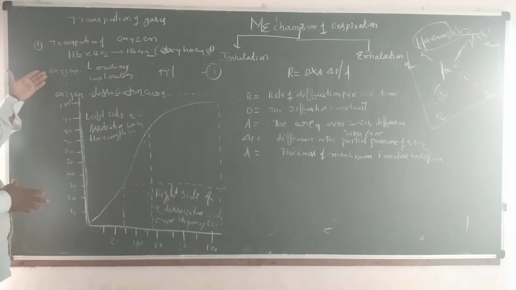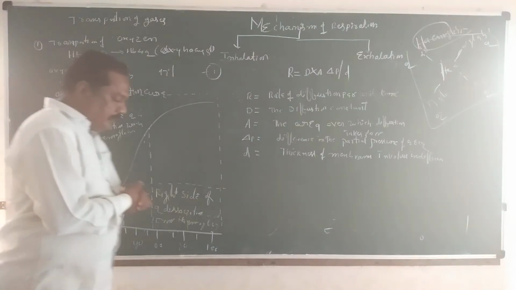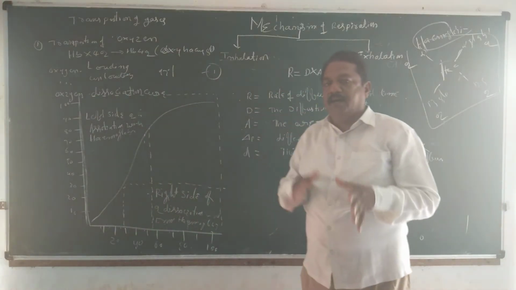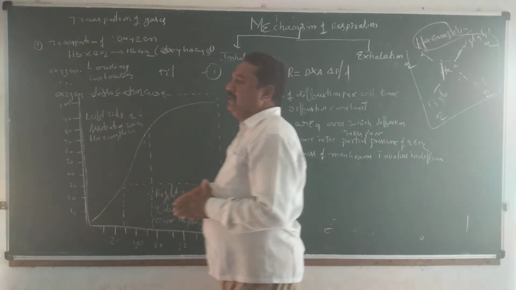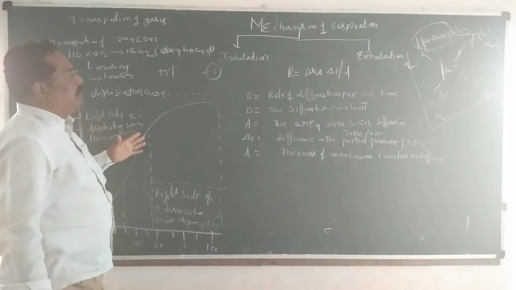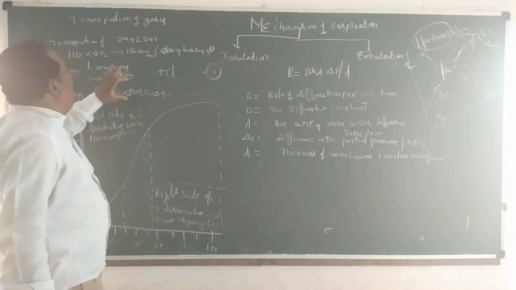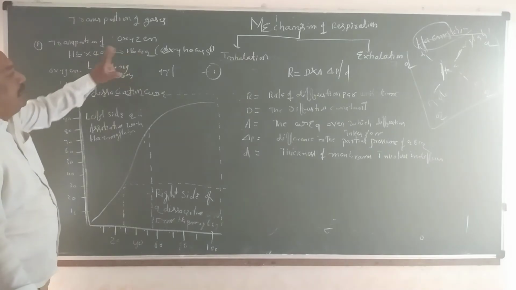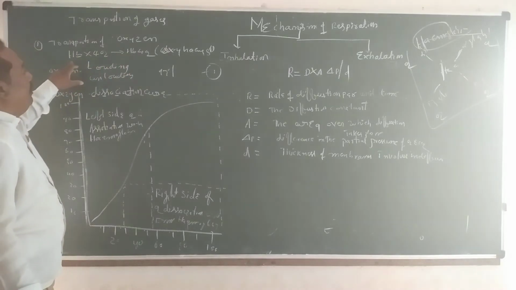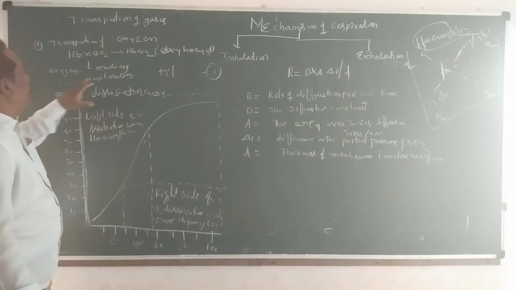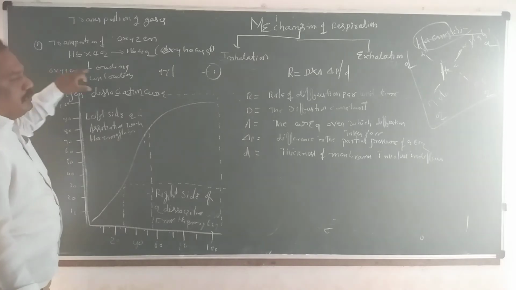But two important events take place at the time of oxygen transportation, that is loading and unloading. Loading means oxygen combining with the hemoglobin, and loading takes place in the alveoli. After loading, it is transported along with the blood circulatory system. Unloading takes place in the tissues. Unloading means the reverse reaction goes on: oxyhemoglobin is divided into hemoglobin and oxygen molecule. This is called unloading. One is the first event, loading, and the other is unloading.